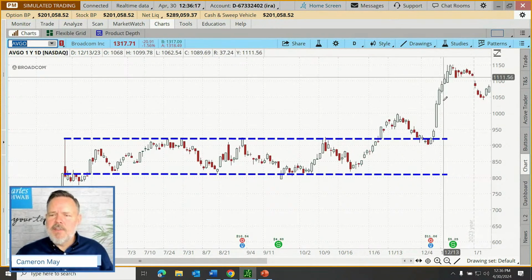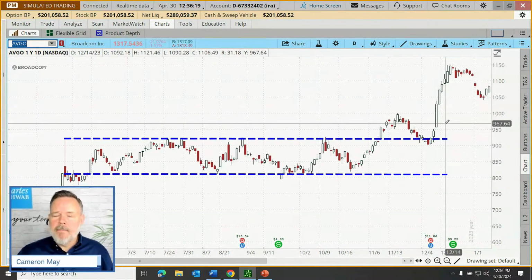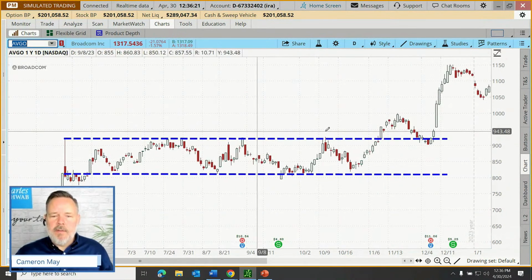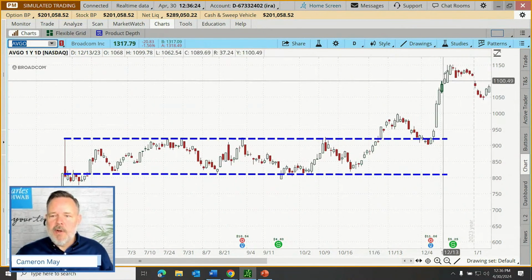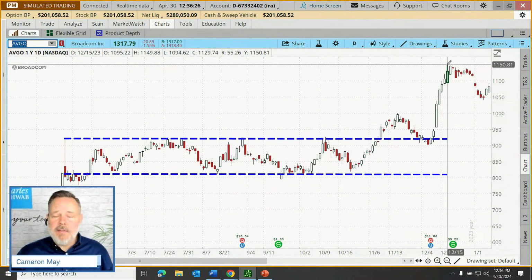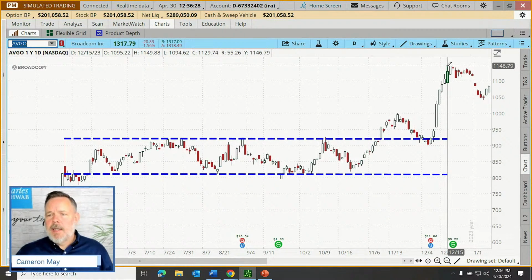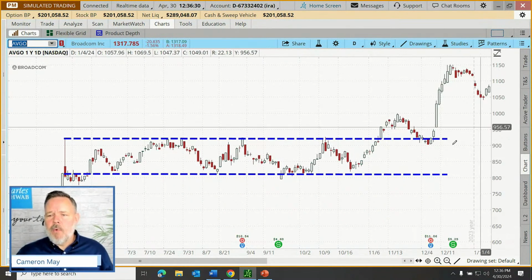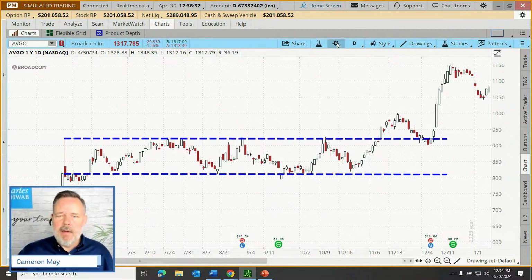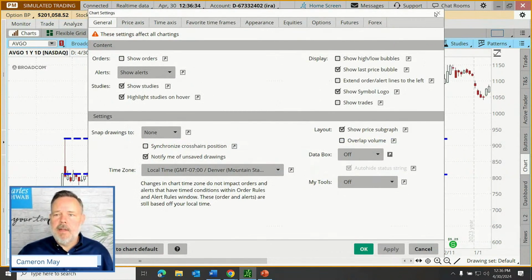There aren't any really substantial gaps here. There's a little one right there. We can't look for horizontal support or horizontal resistance because we're $250 above those levels. Our moving average is probably going to be way down. As a matter of fact, we could even put it back on here.